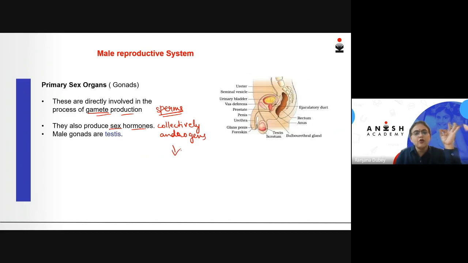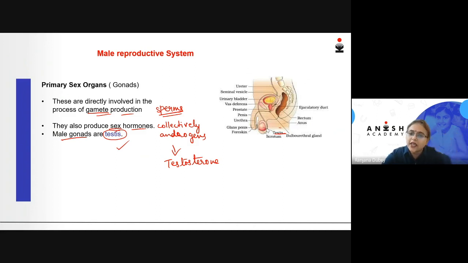And the chief hormone in your androgens is testosterone. The male gonads, what are the male gonads? They are the testis, which is the primary sex organ, located here in this diagram. It is in pairs.